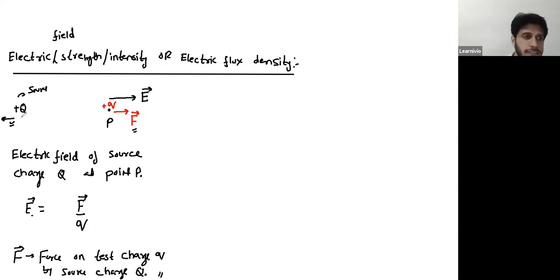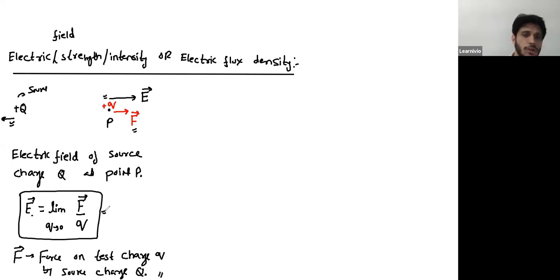Another method is, since you have already said that this capital Q will move due to small q, if I take this small q as very small, if you consider the value of small q is very, very small, then it can't practically repel this capital Q. It's a very, very small charge, like 0.000001 coulomb. So you can write this as limit q tends to 0. When I'm saying that q tends to 0, that simply means q is an extremely small charge. So this is how we calculate electric field.